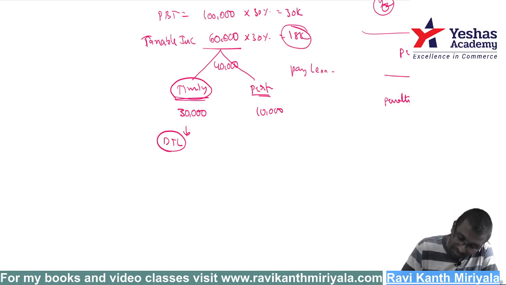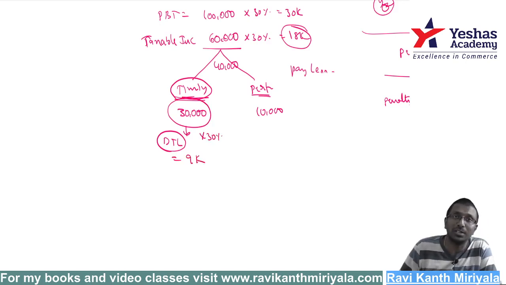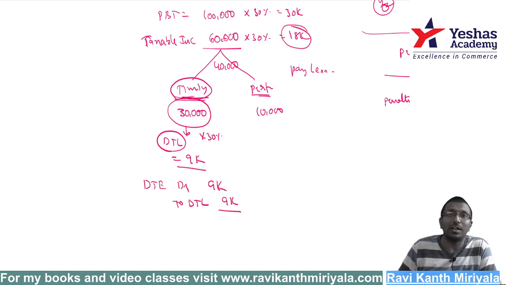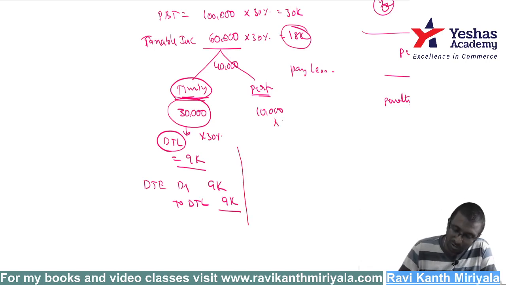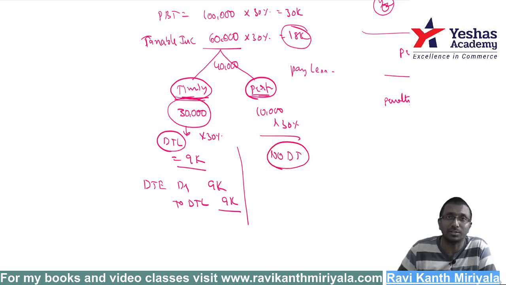On what number? You are supposed to calculate it on the timing difference only. So 30% of 30,000 comes to 9,000. What is the entry? Debit deferred tax expenditure account, credit deferred tax liability 9,000. And what about the 10,000? It is a permanent difference, like agriculture income or something similar. Whatever it is, ignore it. We are not going to create deferred tax on it.